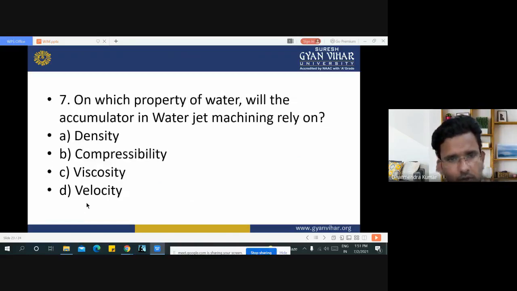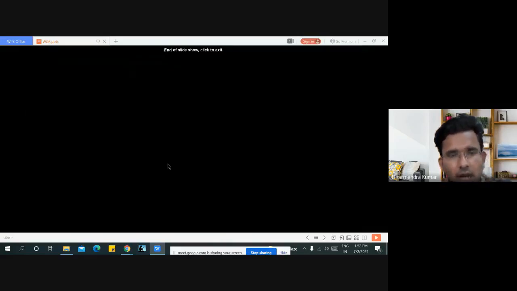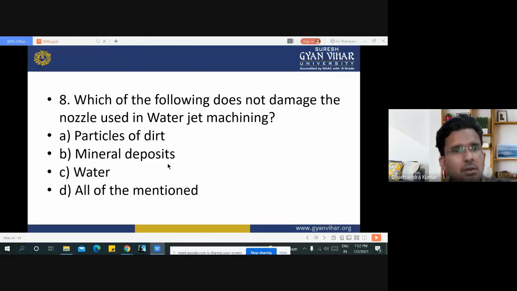Now the next question is, on which property of water does the accumulator in water jet machining rely? Compressibility. Compressibility is the main property of water on which the accumulator in water jet machining relies. Now the last question is, which of the following does not damage the nozzle used in water jet machining?